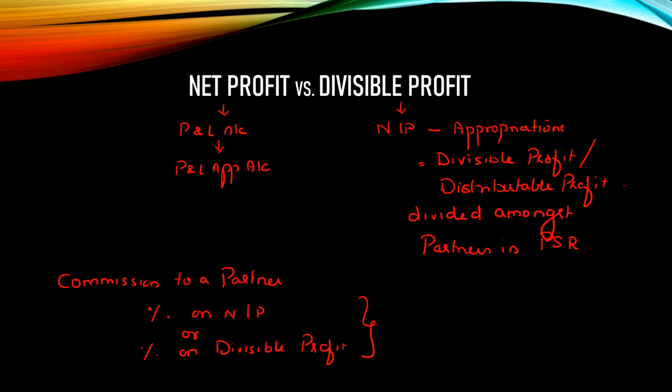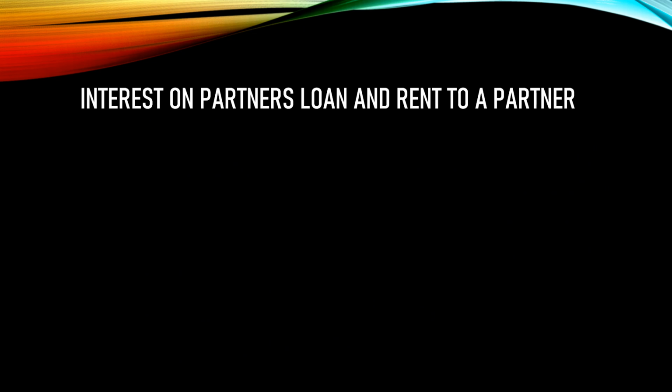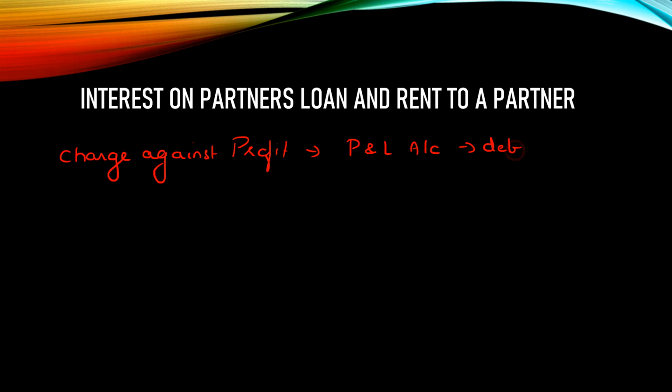to see whether the percentage is to be applied on net profit or on divisible profit. And now the next point, where normally the students get confused, is that there are only 2 items related to a partner which are treated as a charge against profit. What do you mean by charge against profit? Charge against profit means the item would come into the profit and loss account on the debit side, like your other expenses, like rent, salary and so on that is paid to the employees or for the office premises. It is treated as an expense.